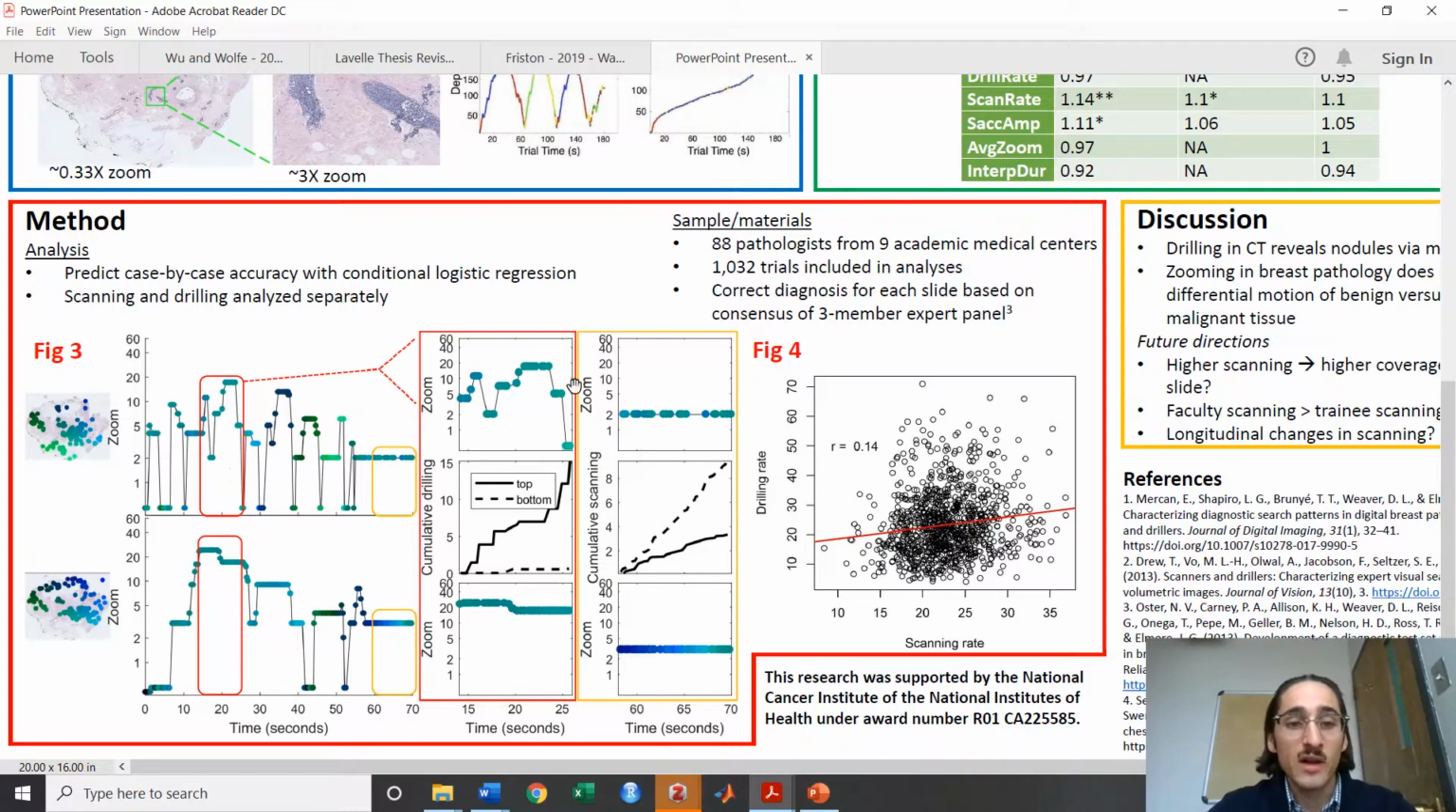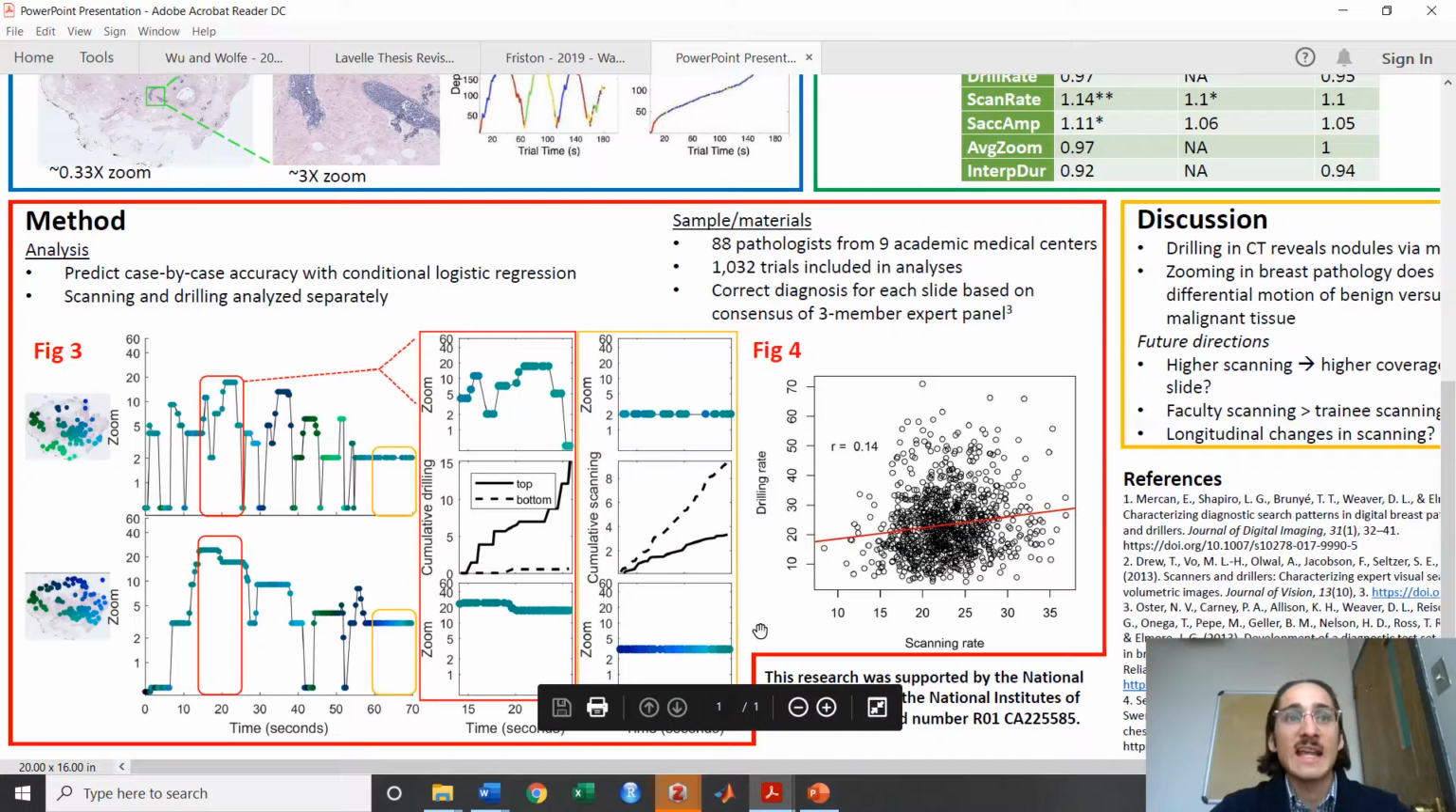And the pathologist above had the highest drilling rate for this case. Drilling rate we measured as the rate of movement in zoom, and you can see this pathologist was zooming in and out almost the entire time they were evaluating this biopsy. The pathologist below had the highest scanning rate.